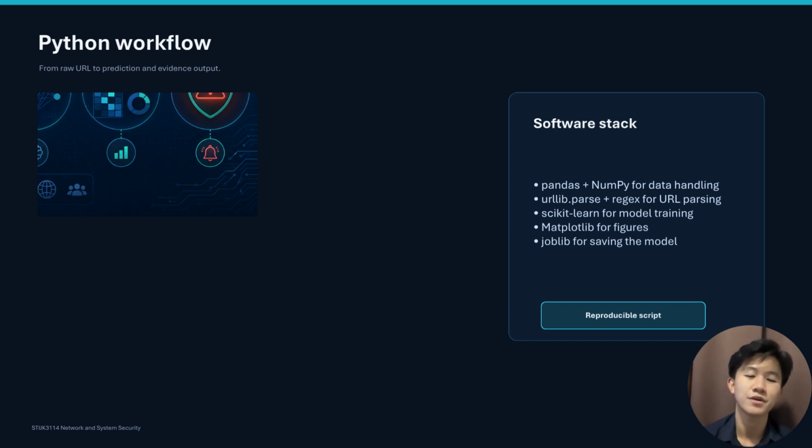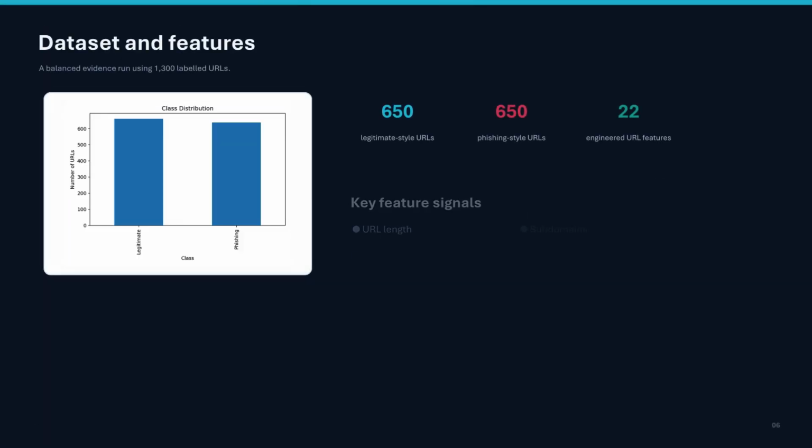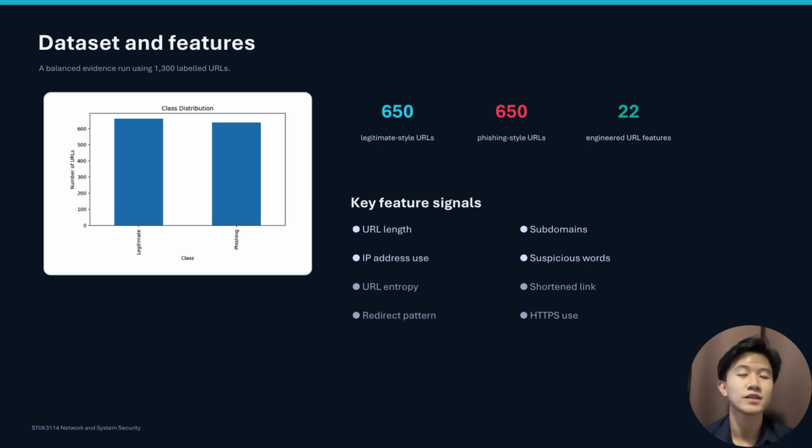The main software libraries were pandas and numpy for data handling, urllib.parse and regular expressions for URL processing, scikit-learn for machine learning, matplotlib for figures, and joblib for saving the selected model. The controlled evidence dataset contained 1,300 labeled URLs. There were 650 legitimate style URLs and 650 phishing style URLs, giving the dataset a balanced class distribution.